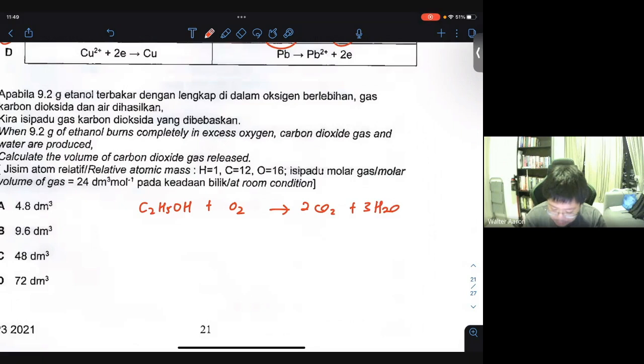We have 4 oxygen over here, and we have 3. So we have 1 over here already, so therefore this must be 6 left. So this is 3. Okay, so this is the balanced chemical equation to show you.